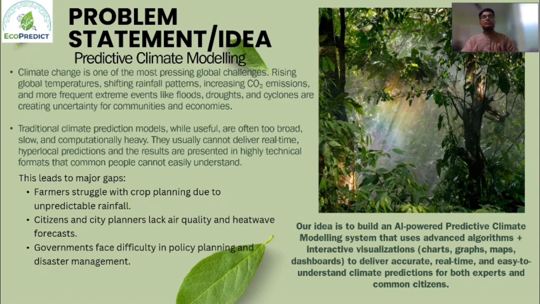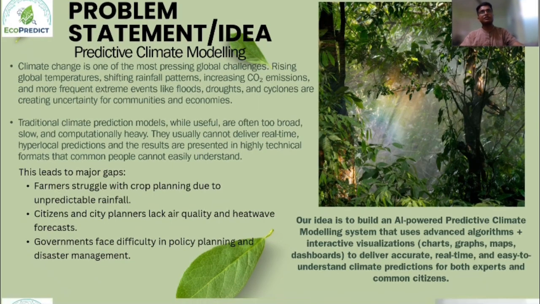So which will be able to deliver accurate results in real time, and which will be easily understandable by the farmers, local citizens like us, city planners and government, everyone. So this is what we have planned. So let us see further about our project.